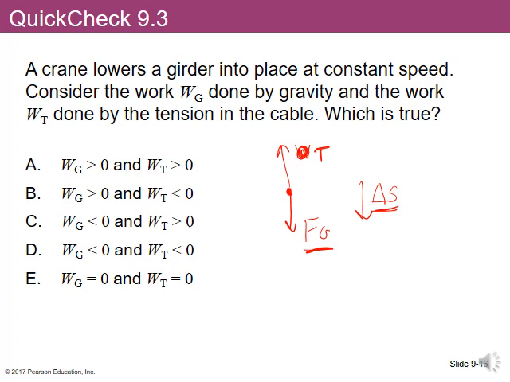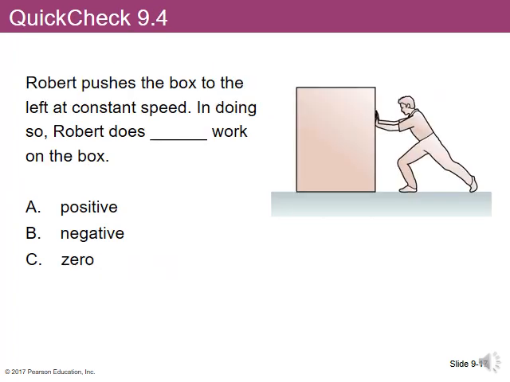What about the tension force? Well, the tension force pulls up, and the displacement is down, so the work done by the tension force will be less than zero. And what if we ask what's the total work done? Well, the total work done in this case would be zero. How do we know? Because of constant speed. If it's not speeding up or slowing down, then the total amount of kinetic energy in the system is not changing. So the total would be zero.